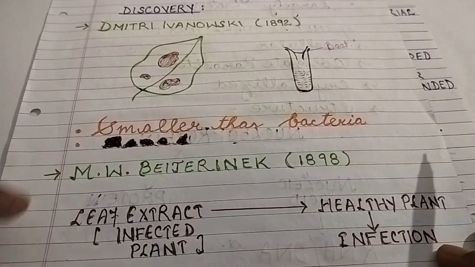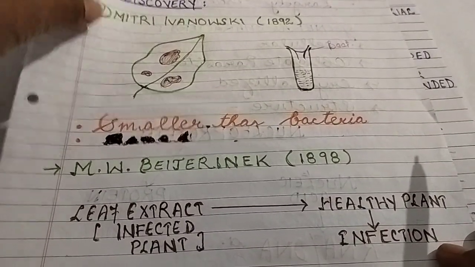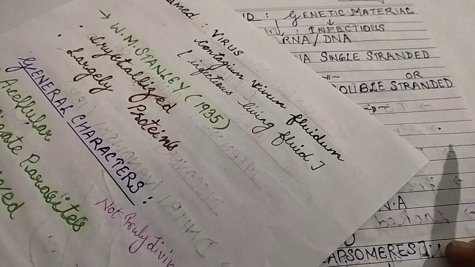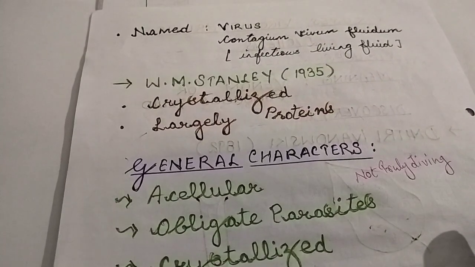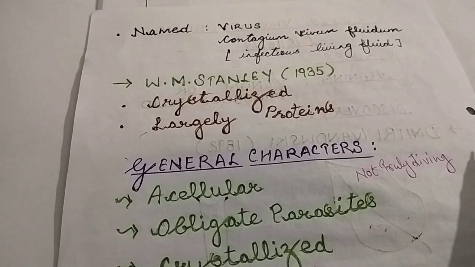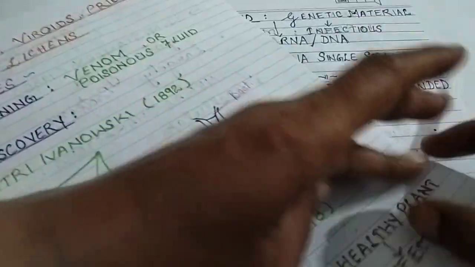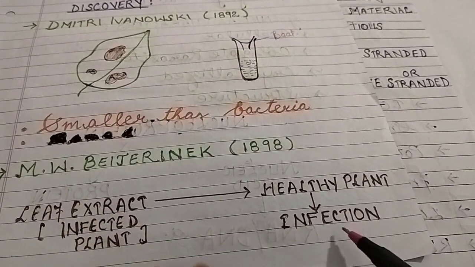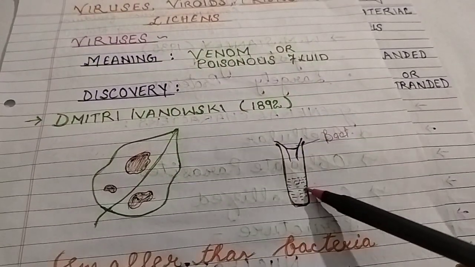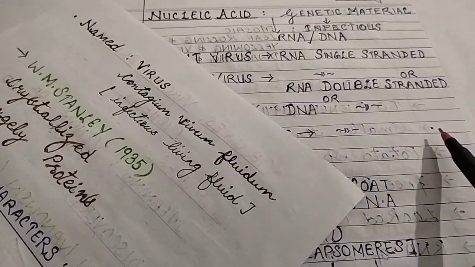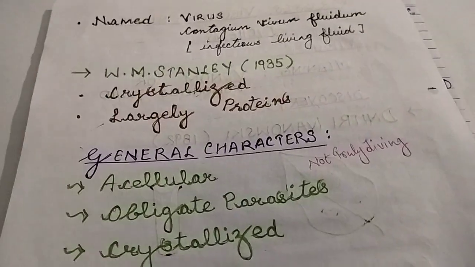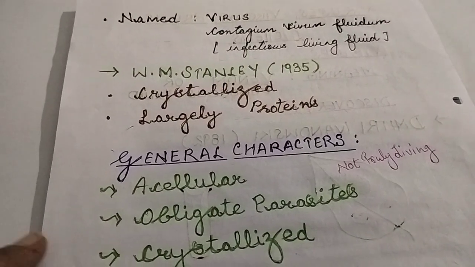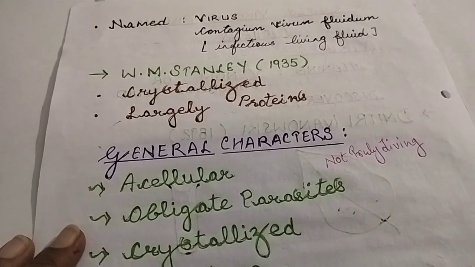So Beijerinck named this new organism virus, and he called this infectious fluid which he injected into the healthy plant contagium vivum fluidum. That means infectious living fluid.